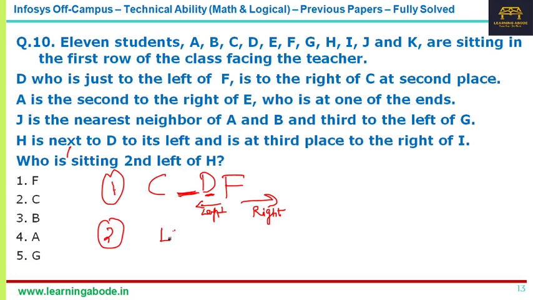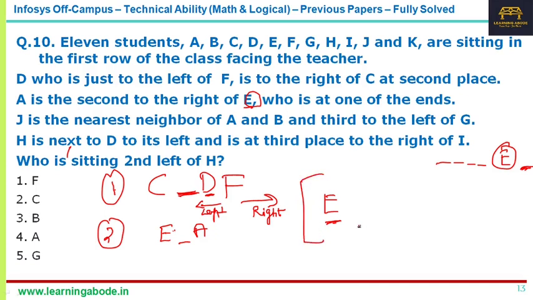E can't be at the right end, because then nobody could be to the right of E, but A is given as second to the right of E. So E is at the leftmost end. From here we'll start our order.